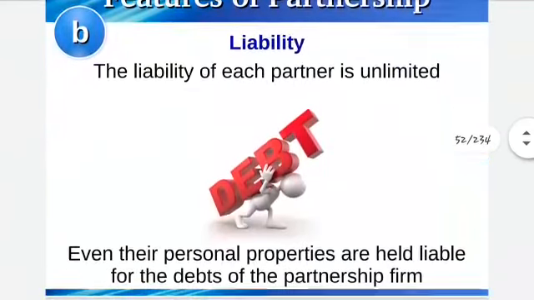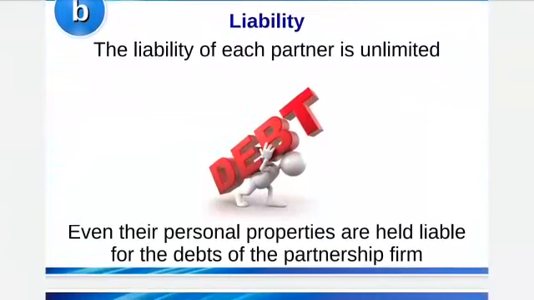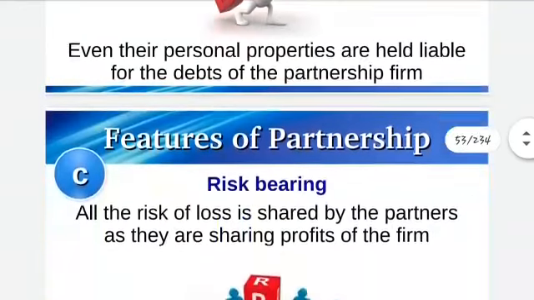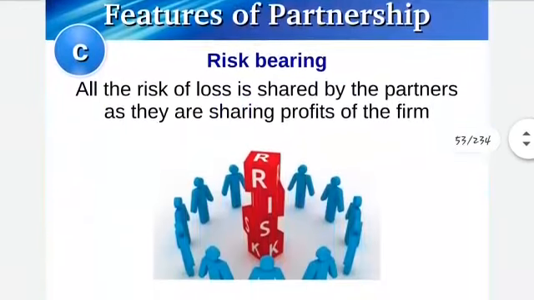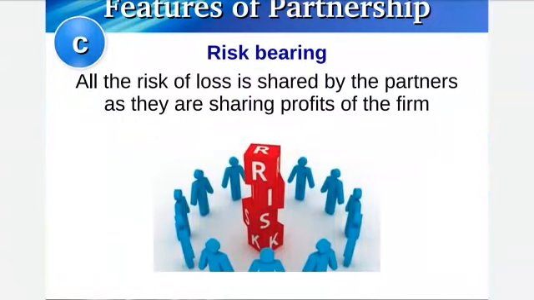Next is liability. The liability of each partner is unlimited. That means the personal properties are also liable for the debts of the partnership firm. Then risk bearing: as I told you, if they share the profits in the ratio in which they have invested, then obviously in the same ratio they have to share the risk also.